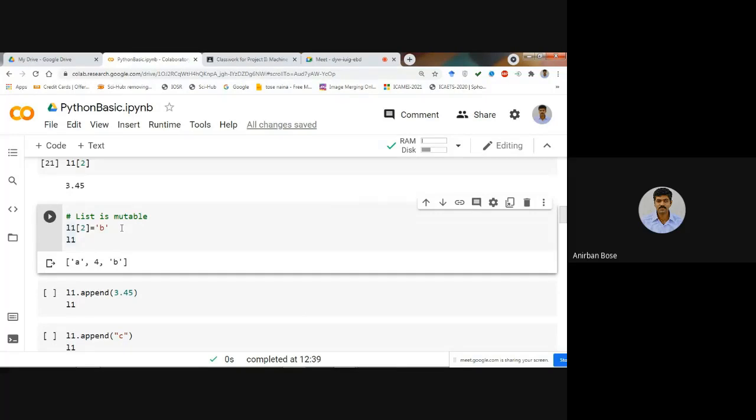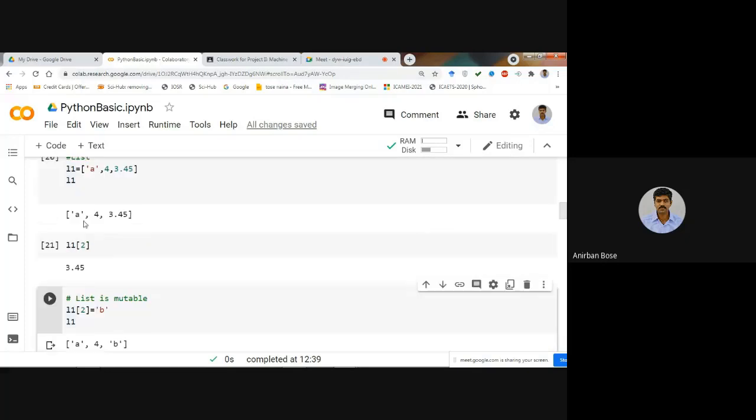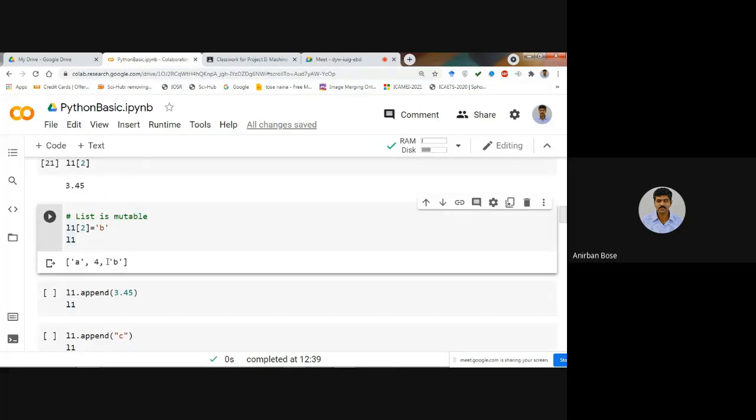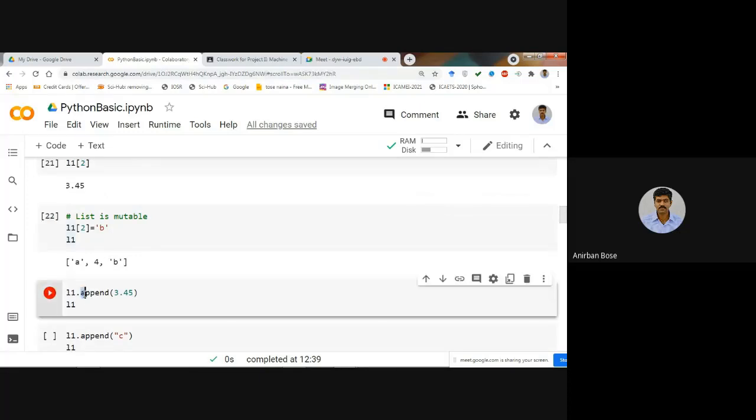You want to change the same list. Within L1 you want to just append another value, another item. Then the command is L1 dot append. So to append a new value, you have to give L1 dot append, and the value that you want to append, that you have to write.